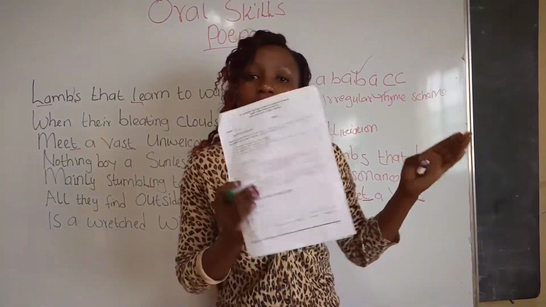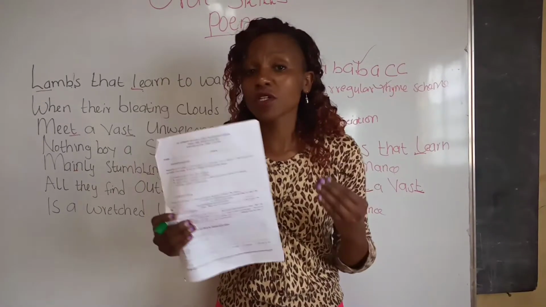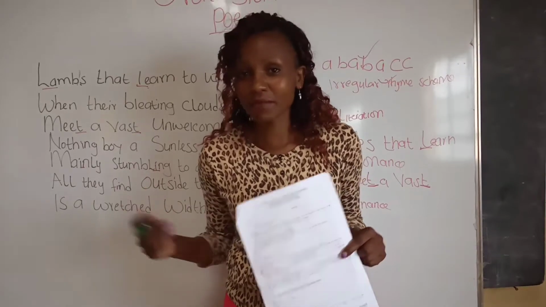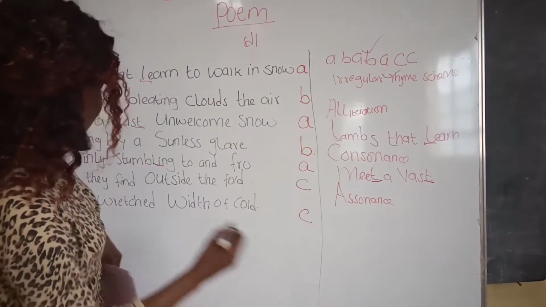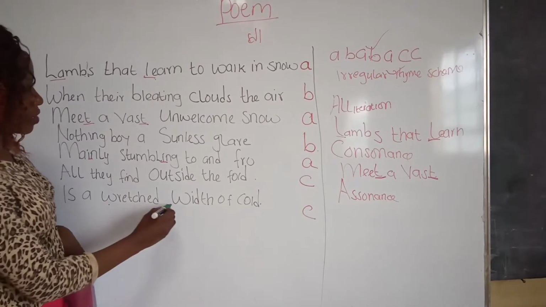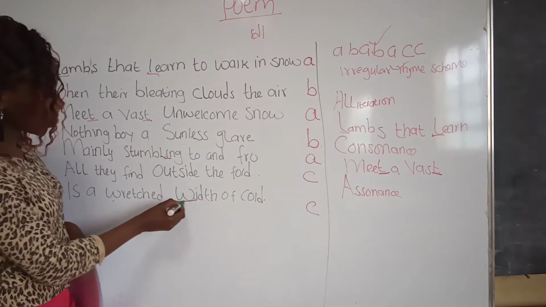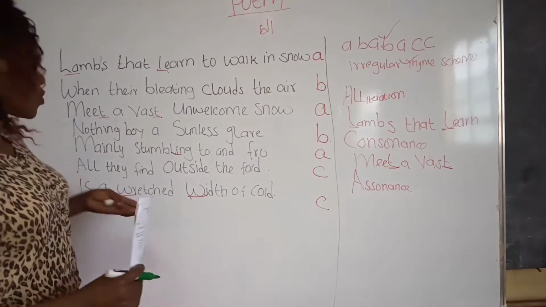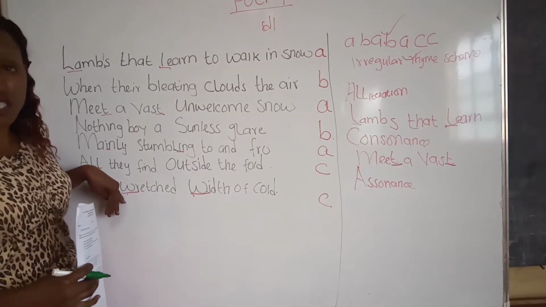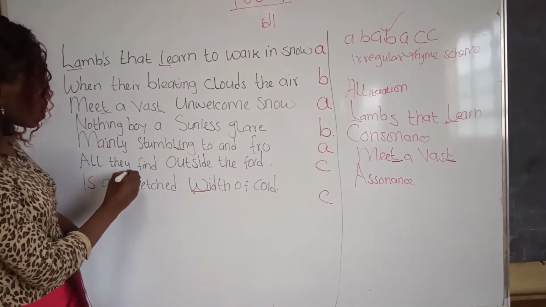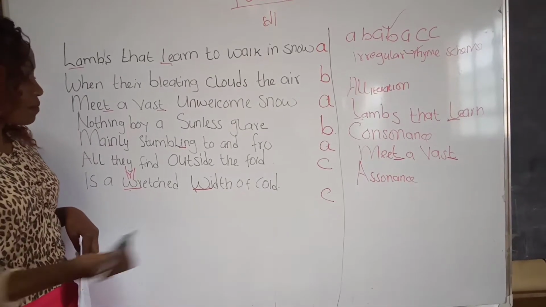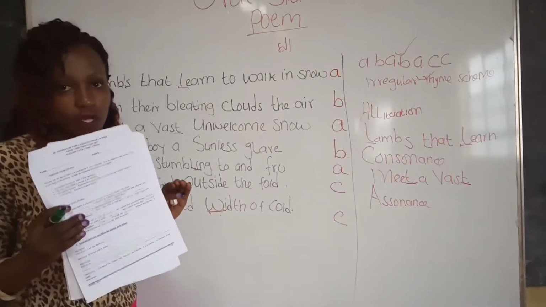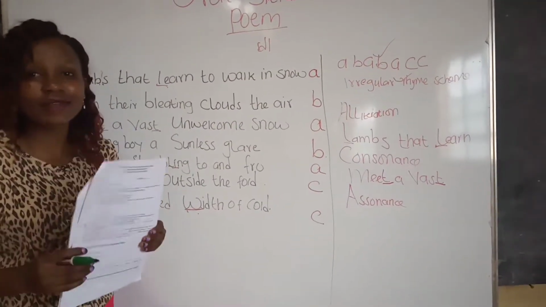In sound patterns, you have to focus on the sound. If you focus on the consonants or the vowels, they might not sound together. This is what most of the students were telling me: rigid and with, they start with a consonant W and a consonant W. But when you pronounce the first word, it's rigid. The first sound is the R sound, but here it's a W sound. They are not similar. So you have to pronounce it to make sure the sounds are similar.